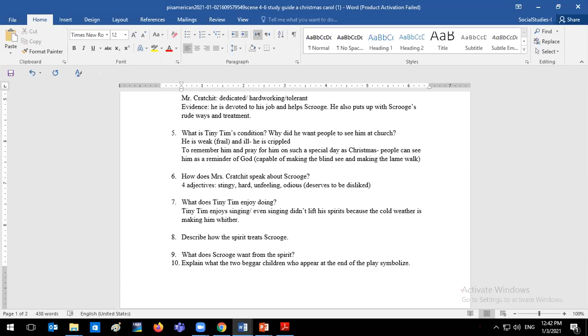Yes, it's definitely using reverse psychology. Every time Scrooge says something, the spirit reminds Scrooge of something that's totally the opposite that he used in other situations. So it's kind of like reminding Scrooge of all his bad lines.